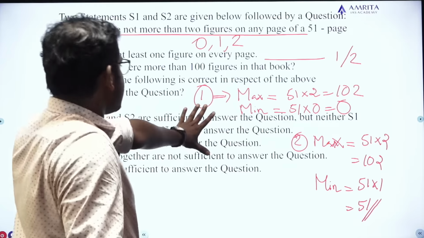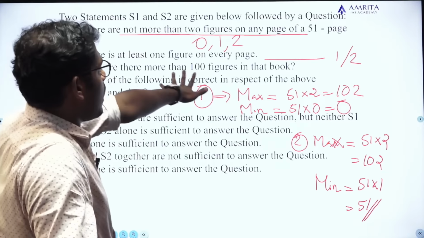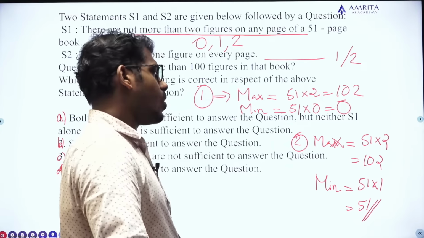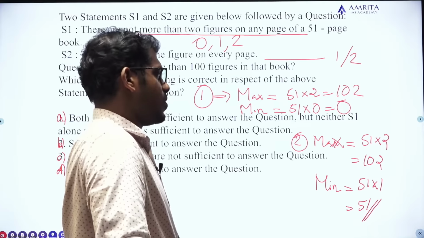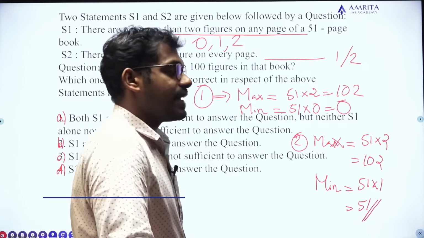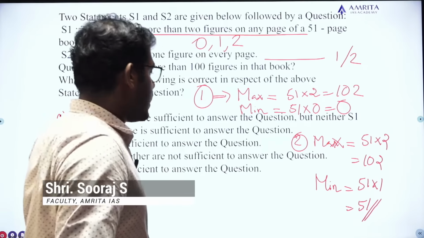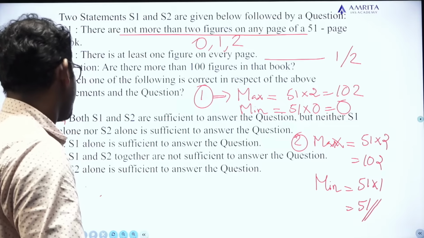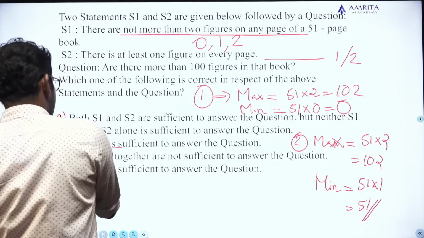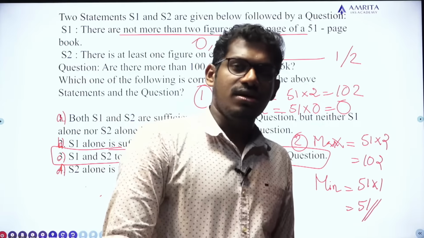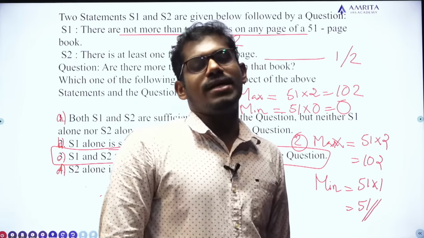We cannot exactly say that there are more than 100 figures in that book. There are more than 100 figures in that book only if at least 48 pages contain 2 figures. So we cannot definitely say that there are more than 100 figures in that book. So S1, S2 together are not sufficient to answer the question. We need more data to answer whether there are more than 100 figures in that book.